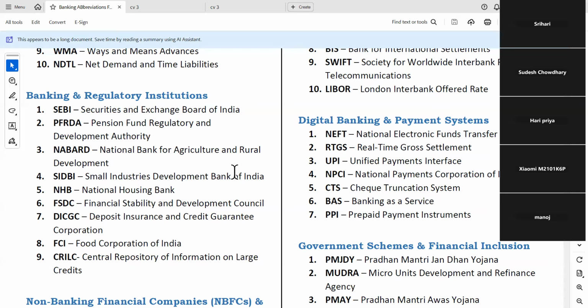That is one. Then NHB, National Housing Bank, it is fully owned by the Government of India, and the housing finance companies and the NBFCs are being financed by our NHB. NHB also gives refinance for housing loans. They also give finance for housing loans.